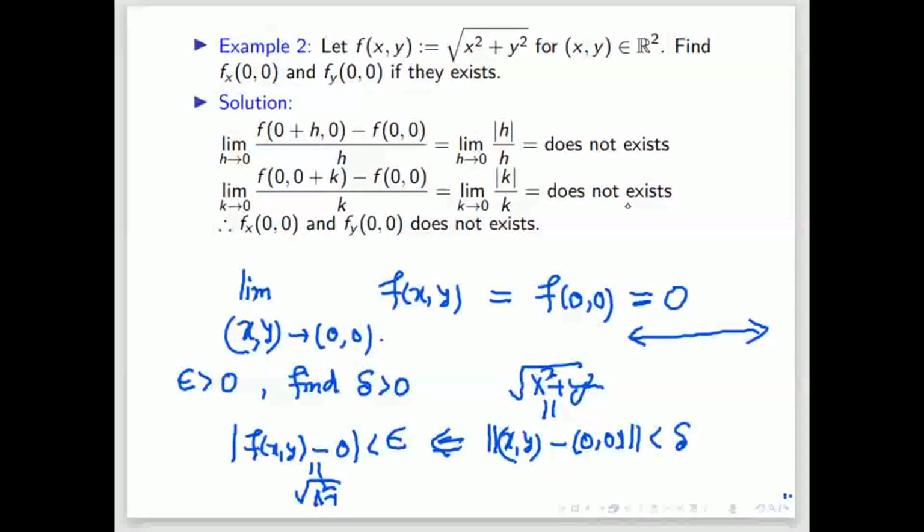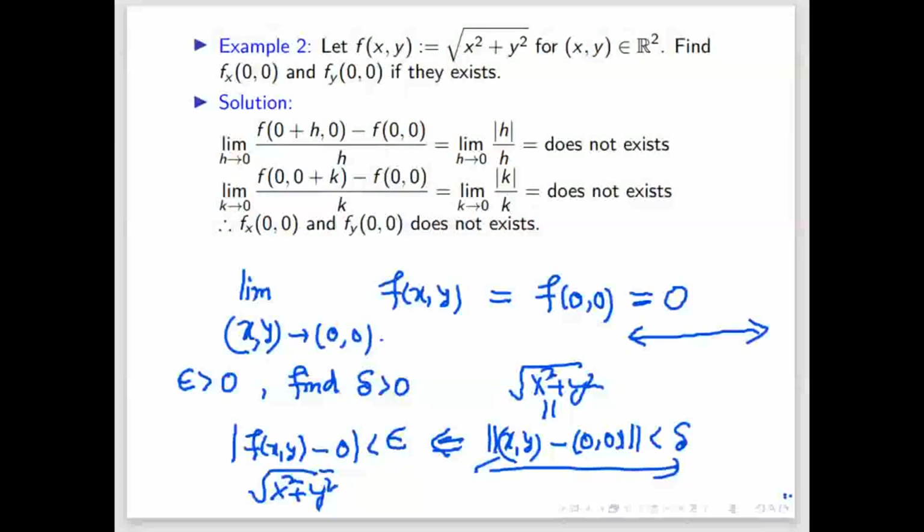If you apply the definition, f of x comma y is square root of x square plus y square, so this being less than delta implies the square root of x square plus y square is less than epsilon. If you choose epsilon and delta equal, then it will work.